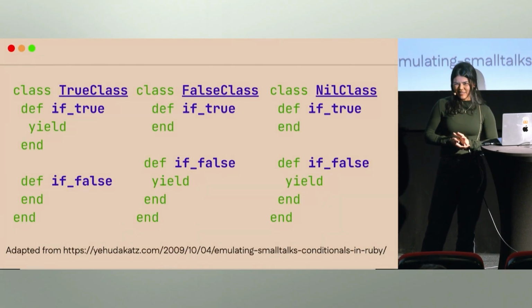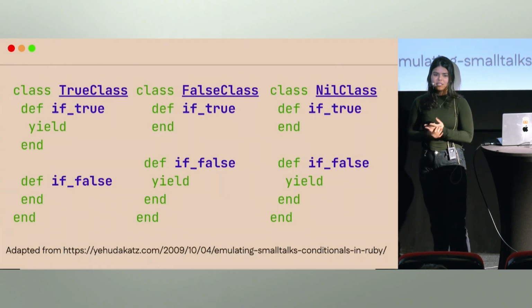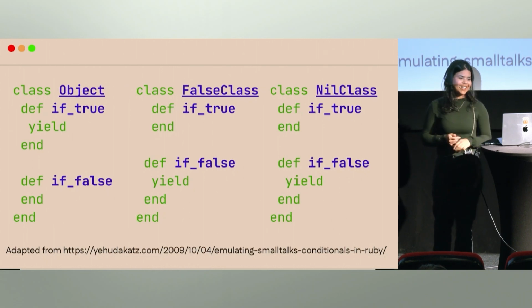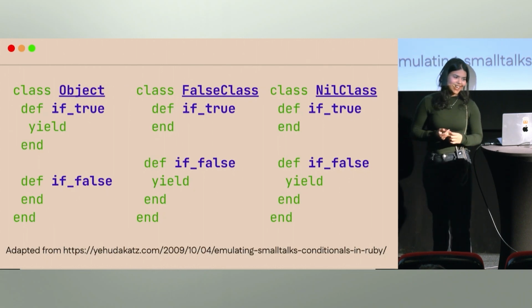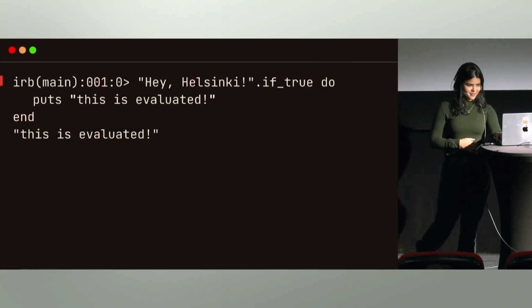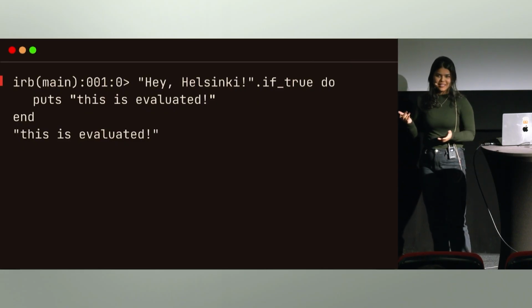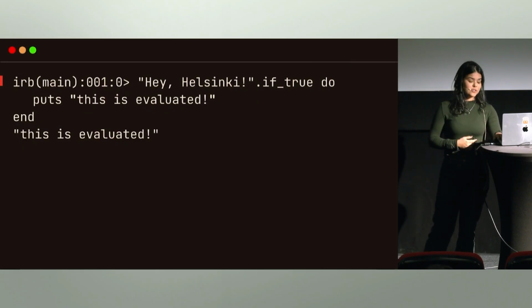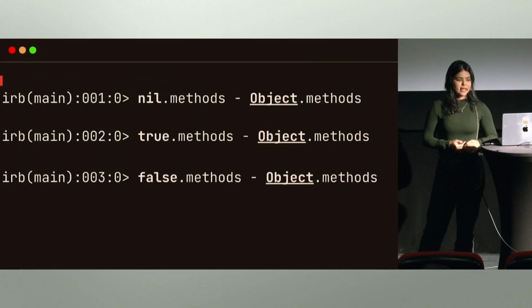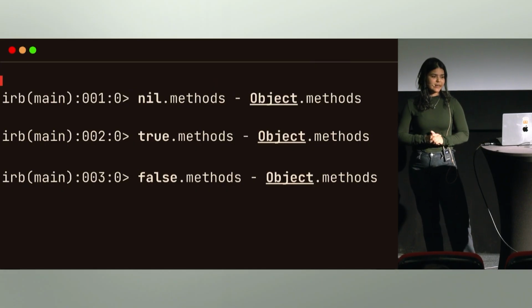But this isn't exactly right yet. We have to be able to run conditionals on any object in our application. But so far, these messages would only be able to be sent to true, false, and nil. So it's easy. Let's hack this up. Let's open the object class and implement the same logic that we had on the true class. So now we are able to send these messages to any object in our application. That's kind of interesting, but that's not actually the way Ruby does it.